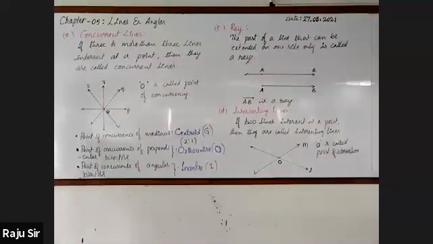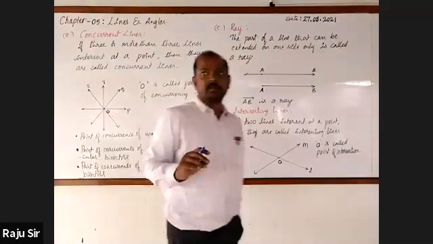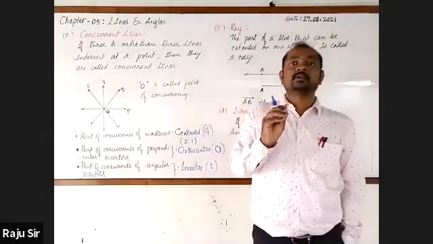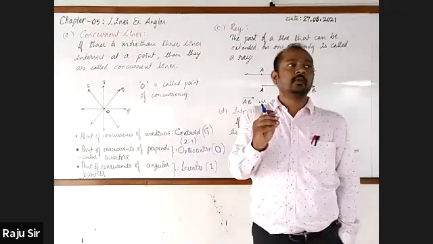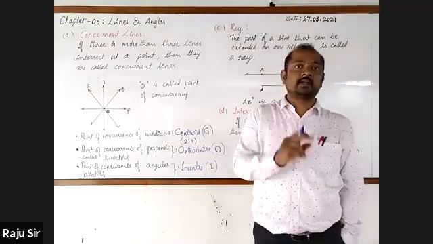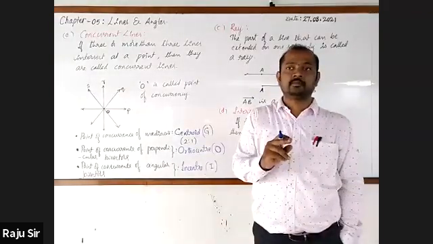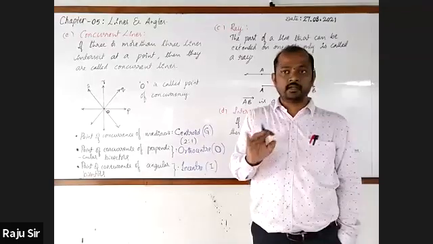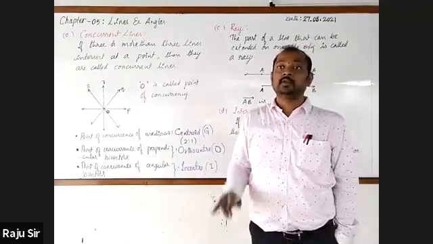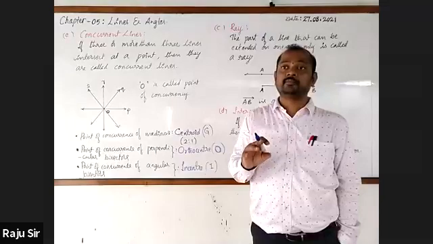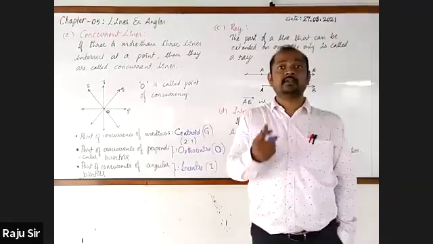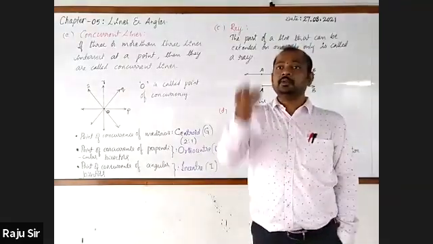Have you learned about circles? If you know the terms, tell me. Circumcircle. Inscribed triangle, inscribed polygon. Didn't you read polygons in 6th standard?